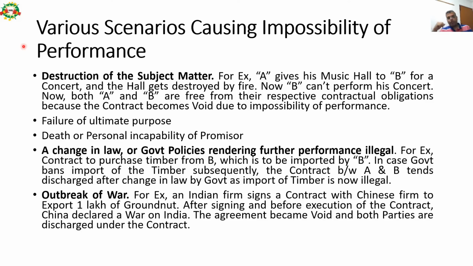And then there could be outbreak of war also. For example, an Indian firm signs a contract with a Chinese firm to export 1 lakh tons of groundnut. After signing and before execution of the contract, China declares war against India and the agreement becomes void because both parties are discharged under the contract.